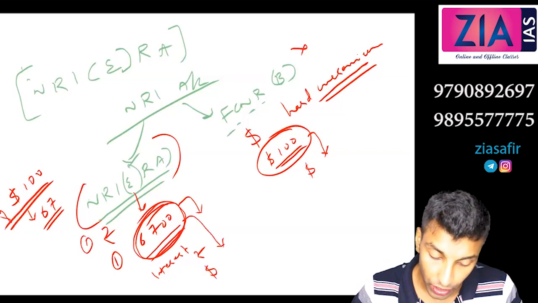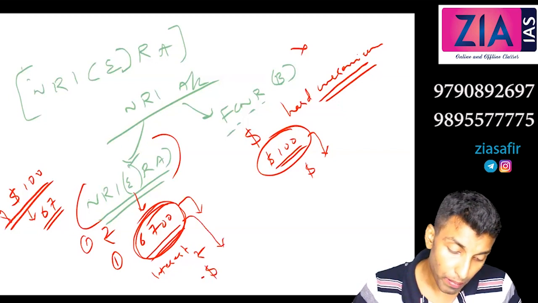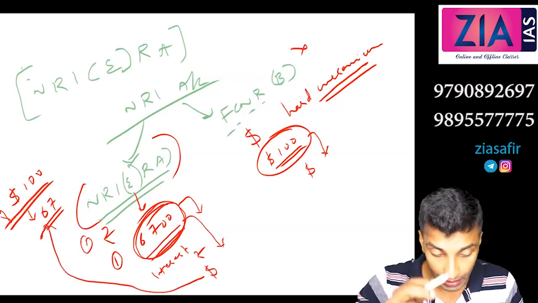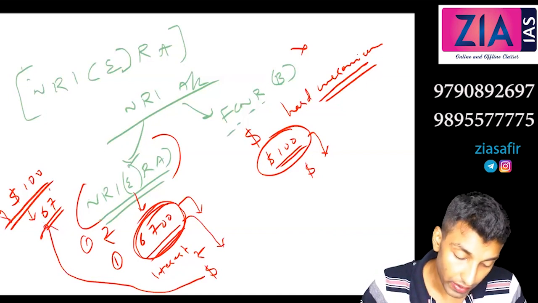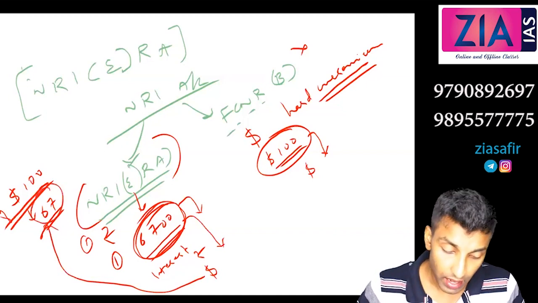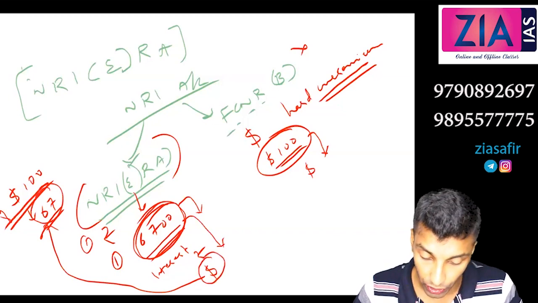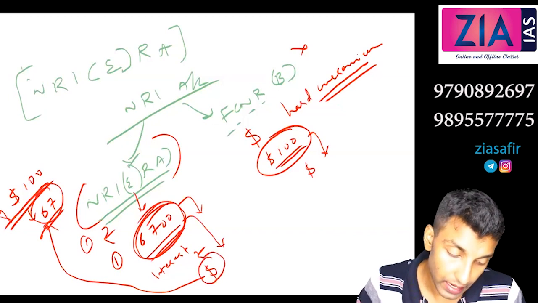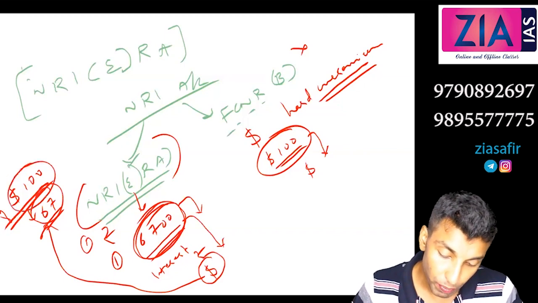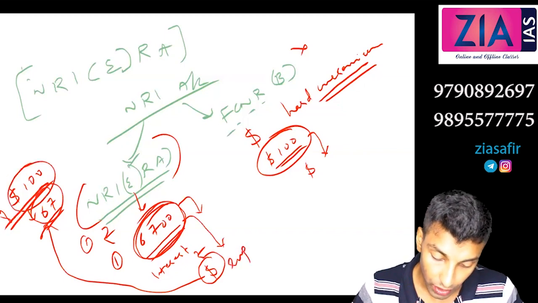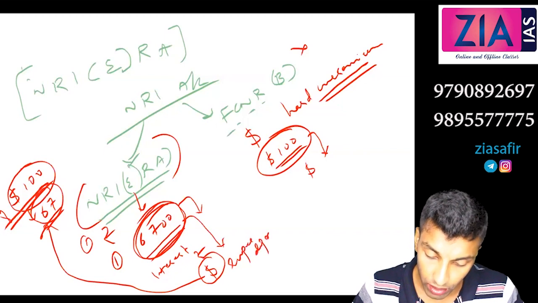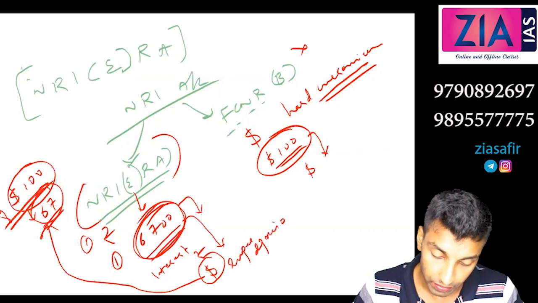But when he withdraws in dollar, he will get the market rate at that time. When he deposited it was 67. Now he can withdraw in terms of dollar. So let's say he deposited $100. Now imagine rupee depreciates. Will he get more than 100 or less than 100?